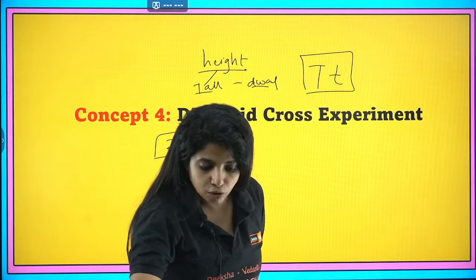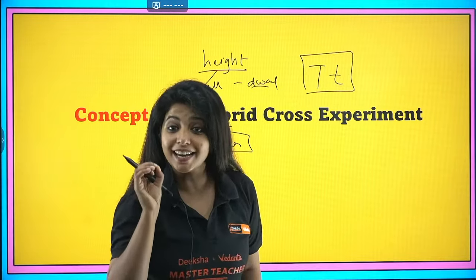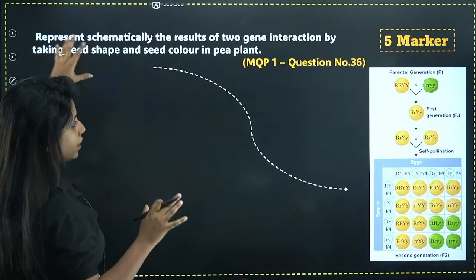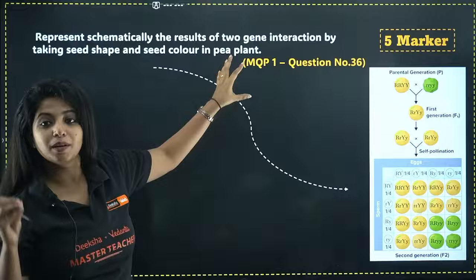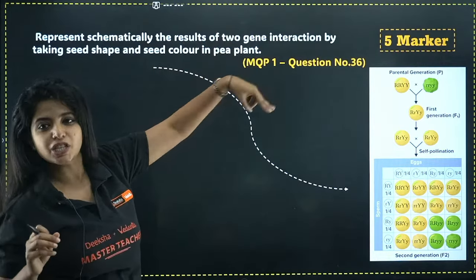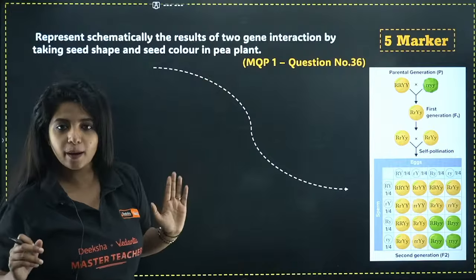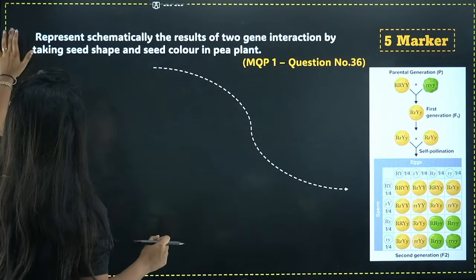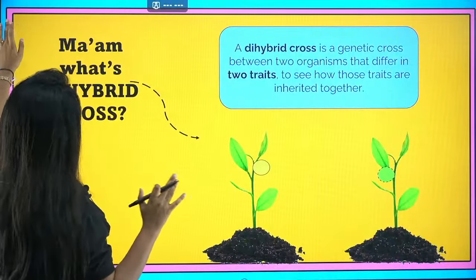And this is the trickiest part. Most of the children lose their marks over here. This is the question that has again been put in your MQP1: represent schematically the results of two gene interaction. Two gene interaction is basically a dihybrid cross, taking seed shape and seed color in the pea plants. So let's see this particular question and let's get those marks.